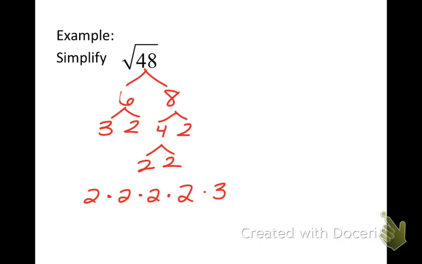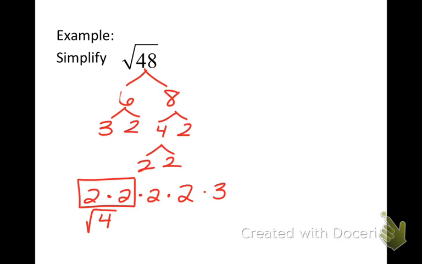Okay. Now, I'm going to make some really smart pairs. If I pair together the first 2, what is 2 times 2? 4. So what is the square root of 4? 2. Now notice, I guess I should have talked about this first.